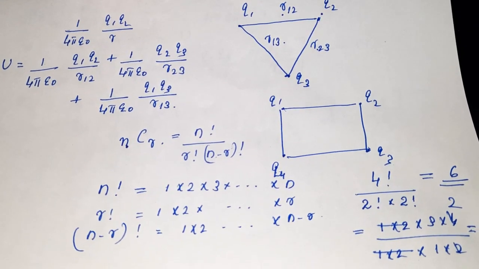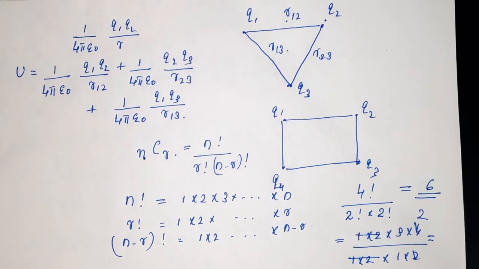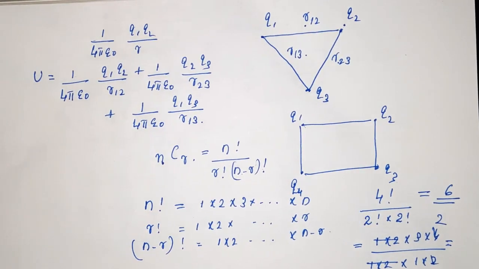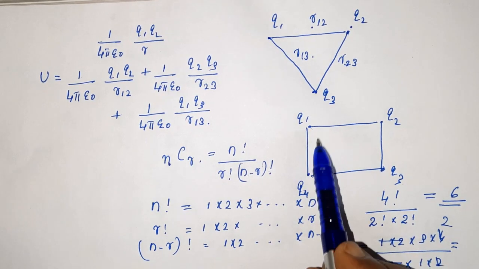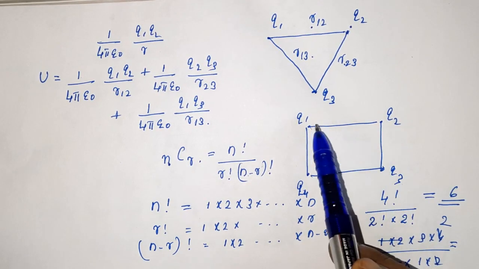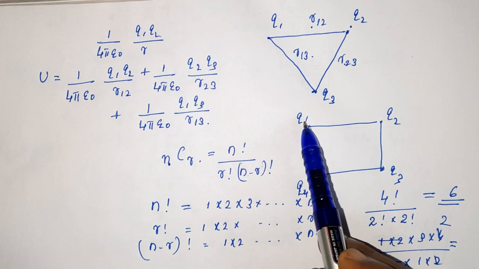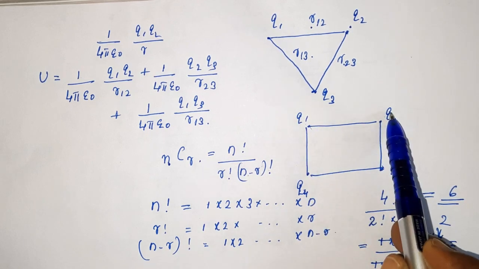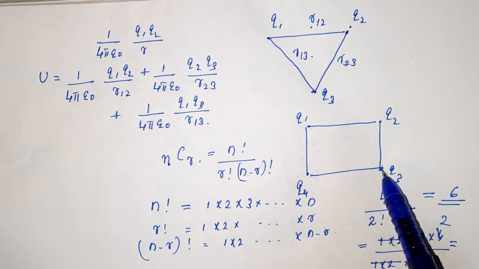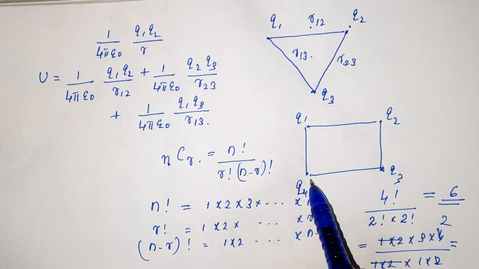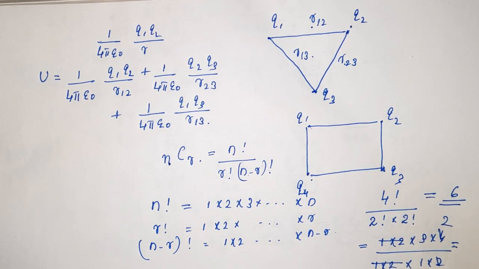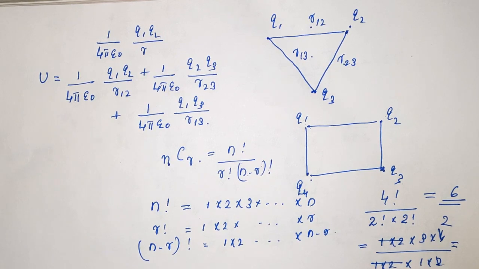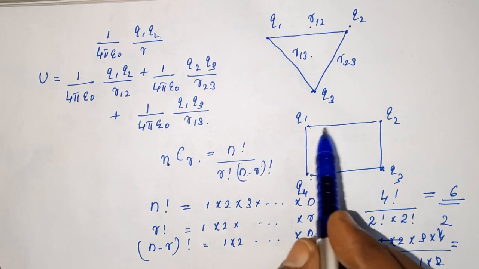Okay. So the number of pairs you will get is 6. Which are the 6 pairs? Along the sides: one pair Q1, Q2, second pair Q2, Q3, third pair Q3, Q4, fourth pair Q4, Q1. So 4 pairs we got along the sides of that rectangle.